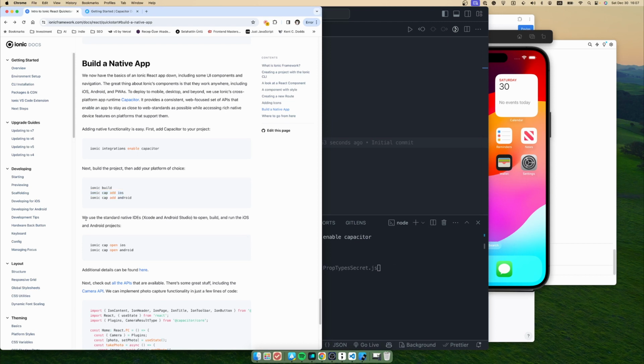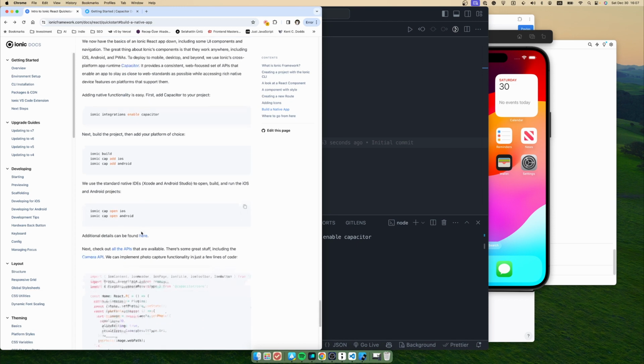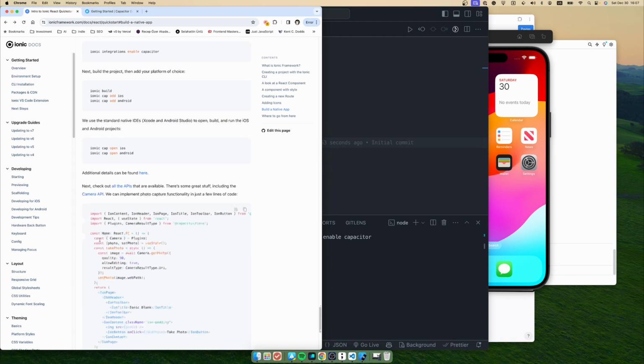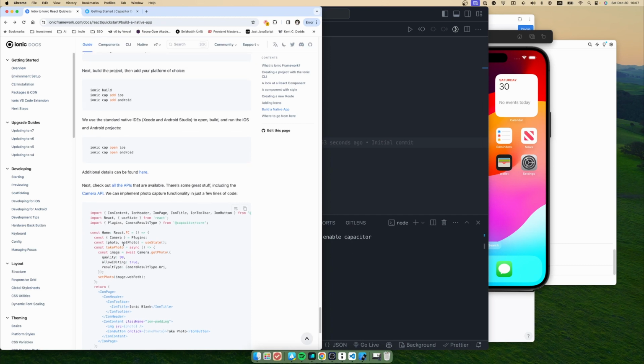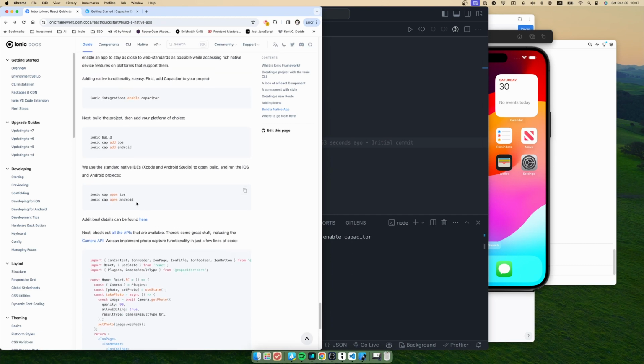Okay, it says we use the standard native IDEs to open, build, and run iOS and Android projects. So I believe we will not need to run this command to open it in Xcode or Android Studio.